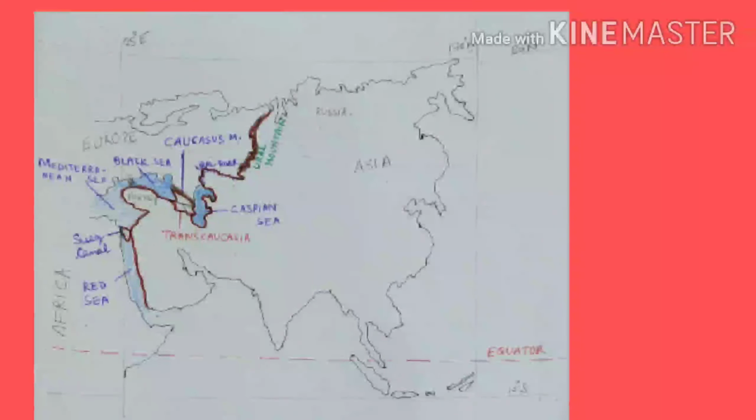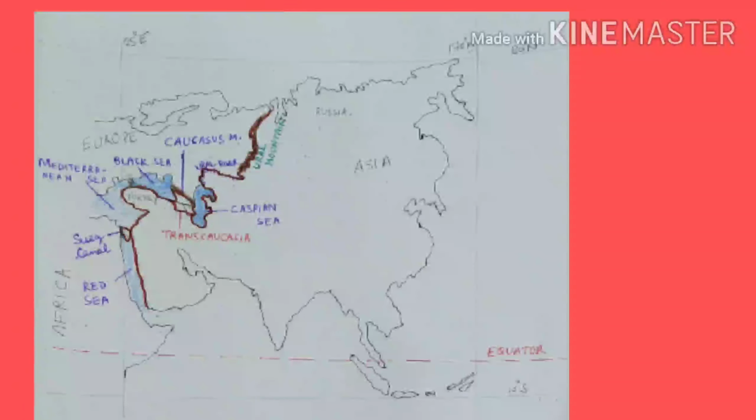The boundary lies along Ural Mountains, Ural River, the river that originates in Ural Mountains and falls into Caspian Sea. The boundary extends along Caspian Sea, Caucasus Mountains, Black Sea, Mediterranean Sea, Suez Canal and Red Sea.